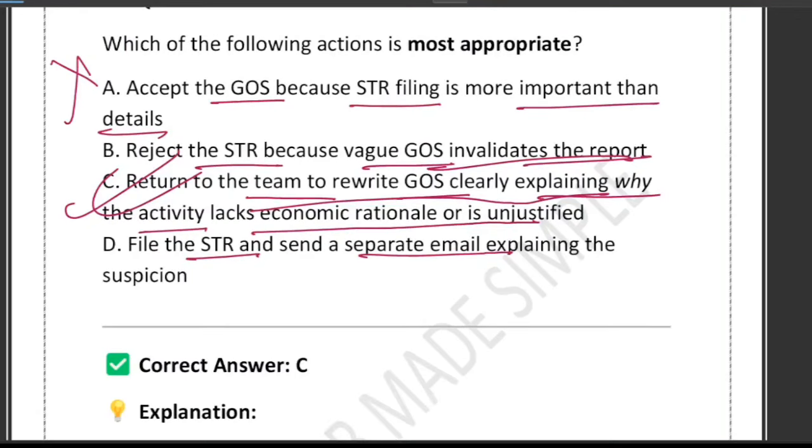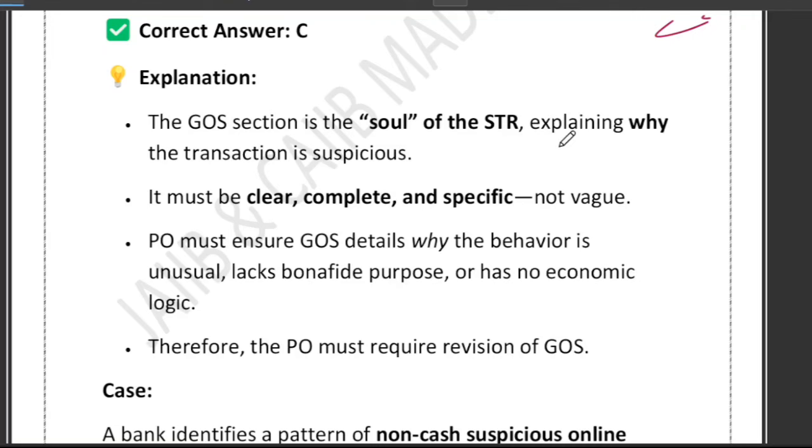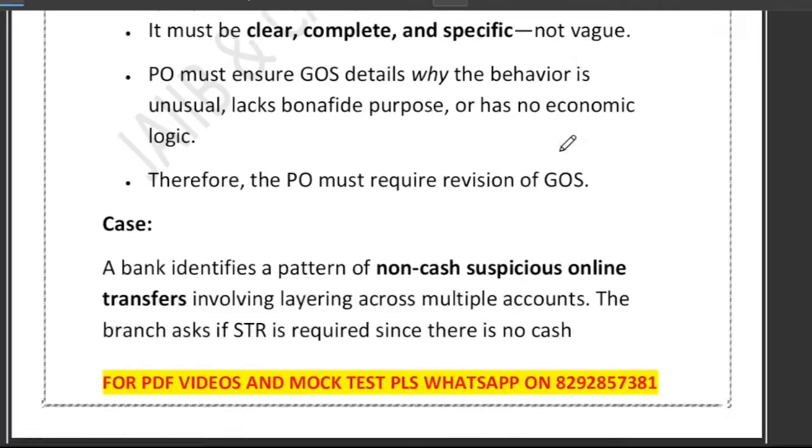Option A is wrong because it says accept vague GOS. No. Filing quickly is important, but filing properly is more important. That's why this is wrong. Now the final answer: GOS means Give Original Story. This way you can remember it. So GOS is the most important part of the STR. It must clearly explain why the activity is suspicious. Vague lines like, activity unusual, are not acceptable.